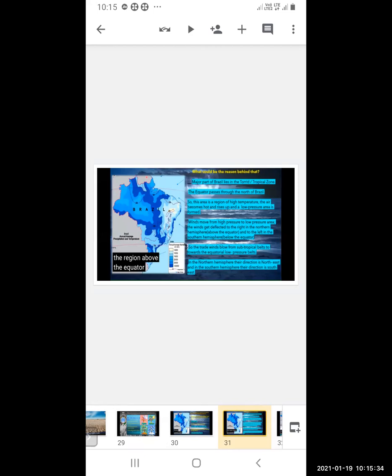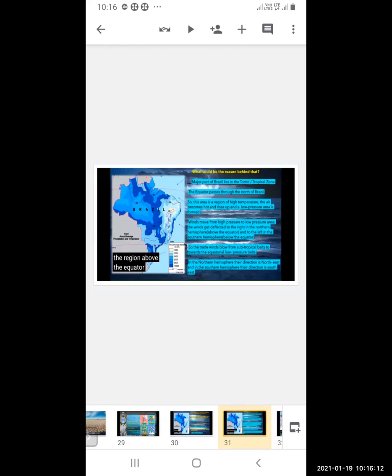Because of hot temperature, the air becomes light and rises up, and there the low pressure area is formed. Winds move from high pressure to low pressure area. As we know, the winds are moving from the high pressure to low pressure area. The winds get deflected to the right, in the northern hemisphere above the equator, and to the left in the southern hemisphere below the equator.